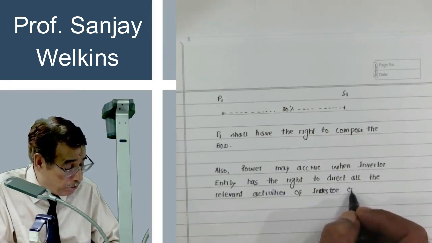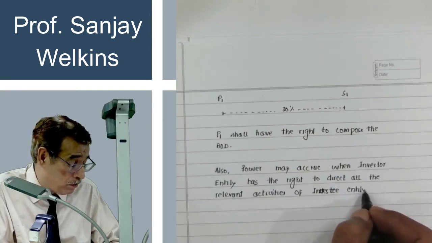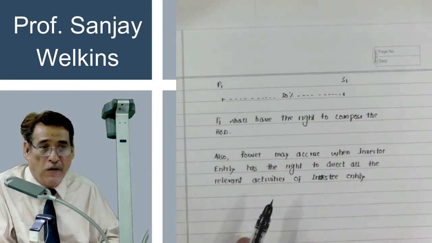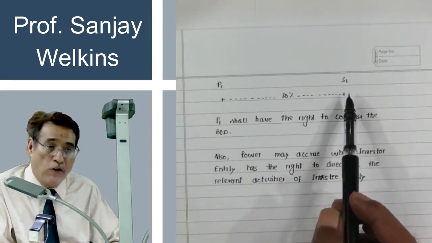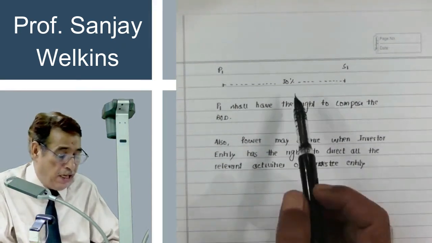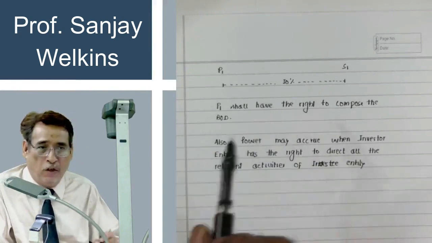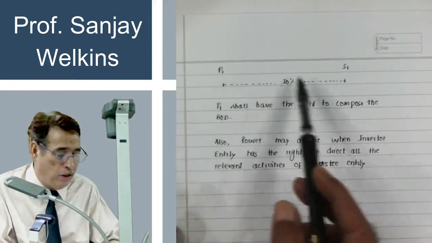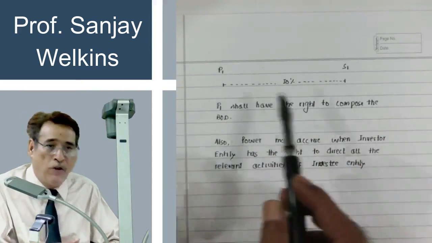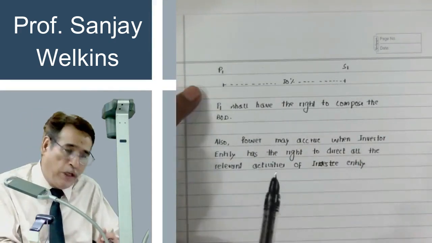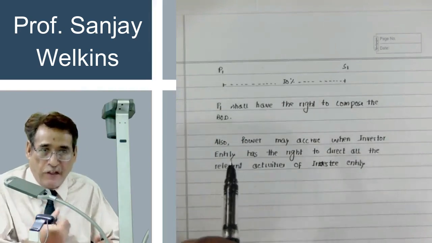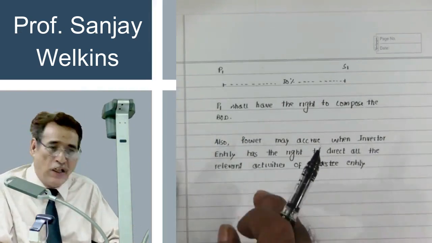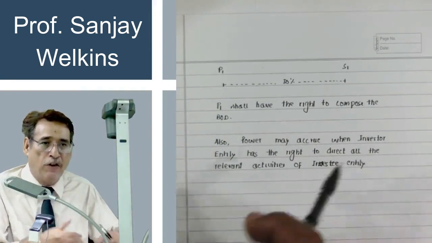Investee entity. Now taking the previous example, suppose P1 has invested only in 30% share capital of S1. So logically, as per our investment, we are not having the majority stakes. But let us say there is a specific right between the shareholders of these two entities that P1 shall have the right to direct all the relevant activities. So quite obviously, even in this case, we may say control is in our hands.